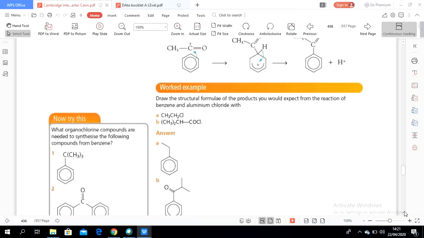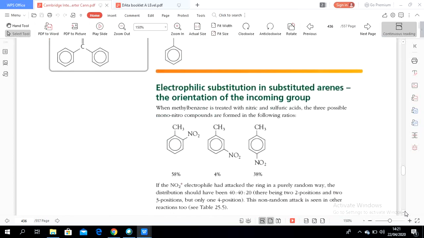Next, let's continue with electrophilic substitution in substituted arenes: the orientation of the incoming group. This is basically for the second functional group.